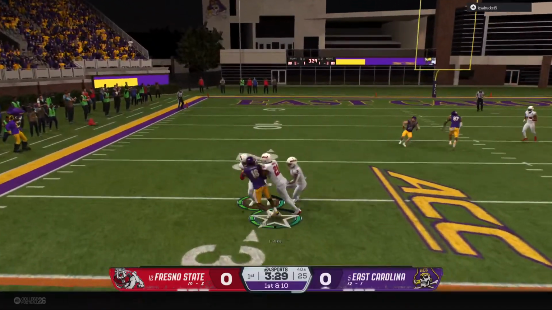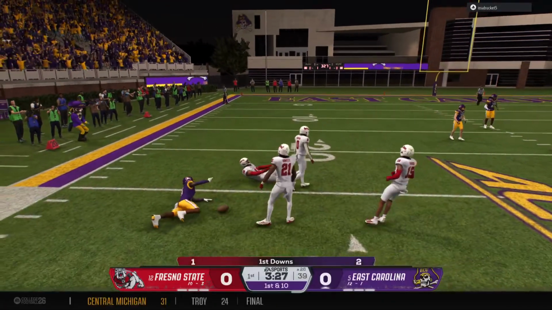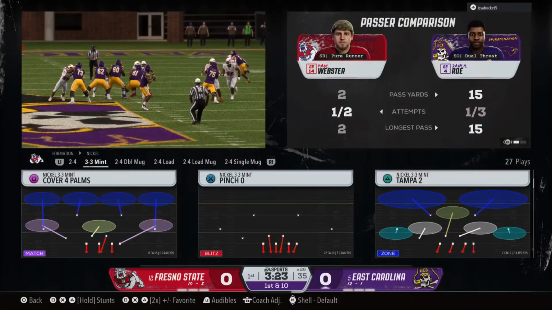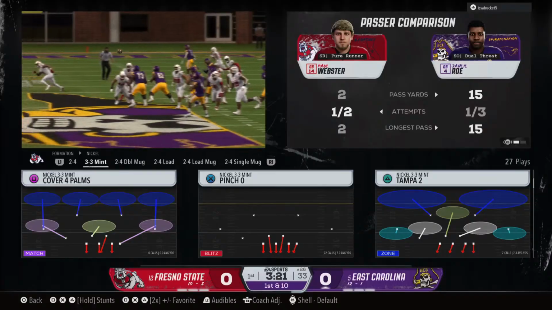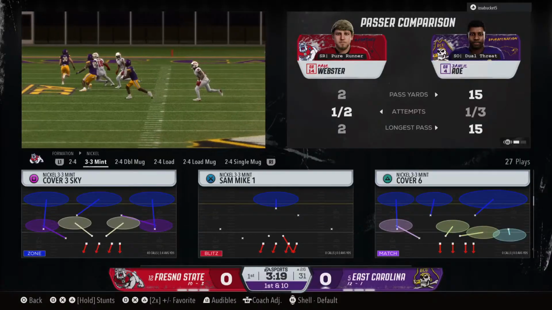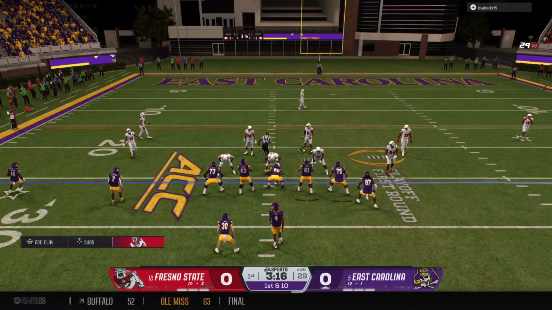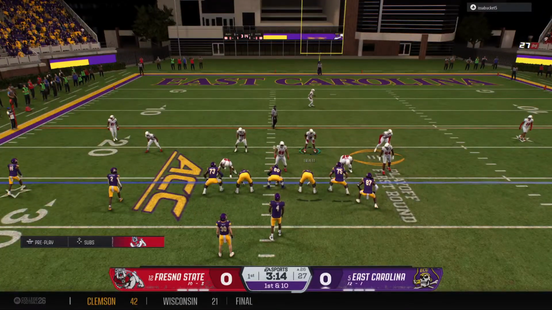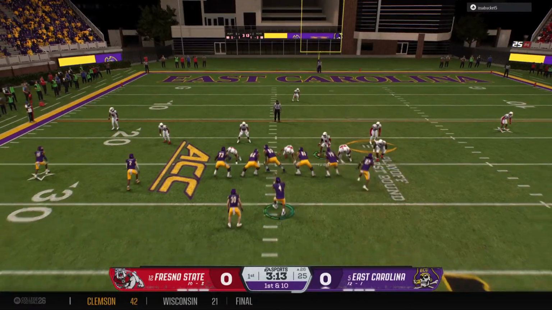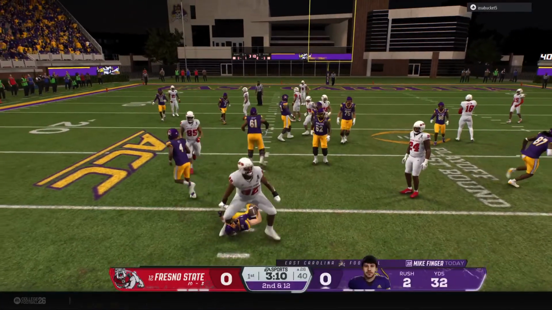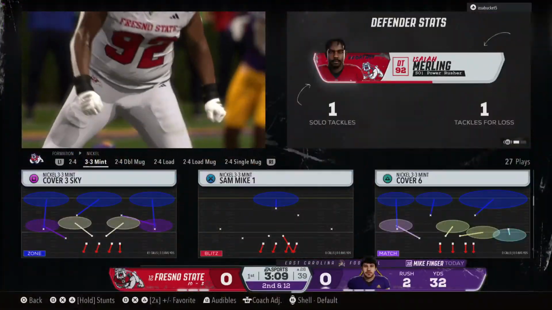Looks to his left and makes the completion. He made the stop at the 26, but it's a first down. This offense in good scoring position now. You know, we talked this week with the offensive coordinator about what makes this receiver so special. He kept referring to his route running. Here's an example of that. Great route, enough separation to give the quarterback a nice lane to throw the football. Slams right into a wall. They've got him for a loss.